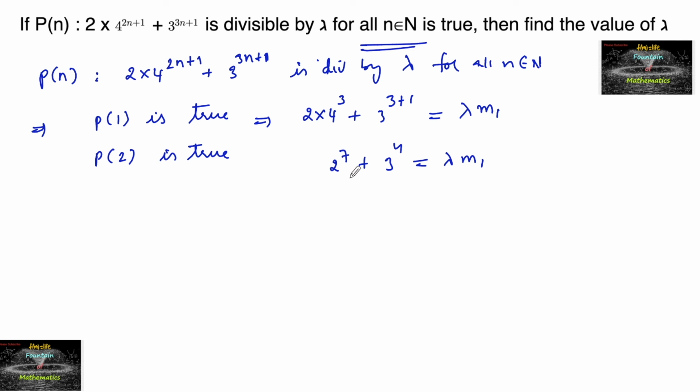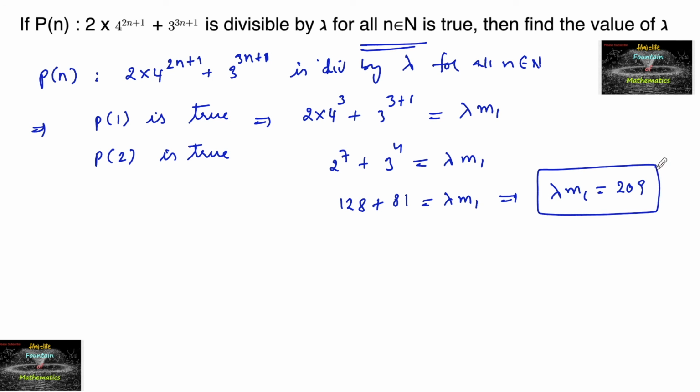So 2^7 we can write as 128, plus 3^4 we can write as 81, which is equal to lambda m1. Or we can write lambda times m1 is equal to 128 plus 81, which is 209. Let us keep it aside. This is equation 1.